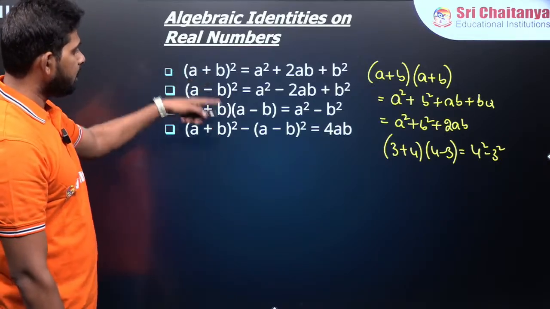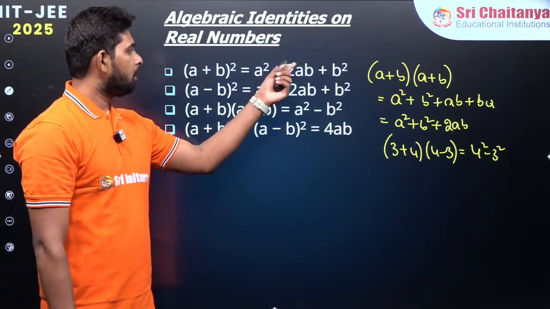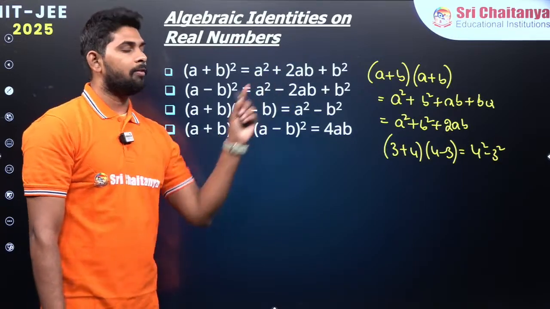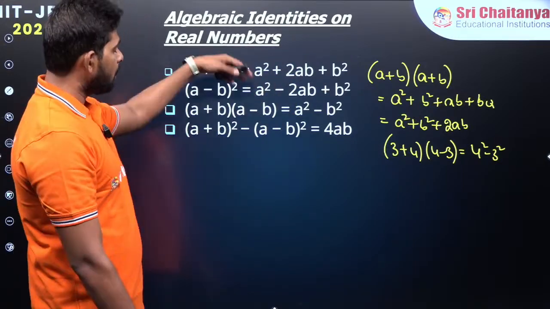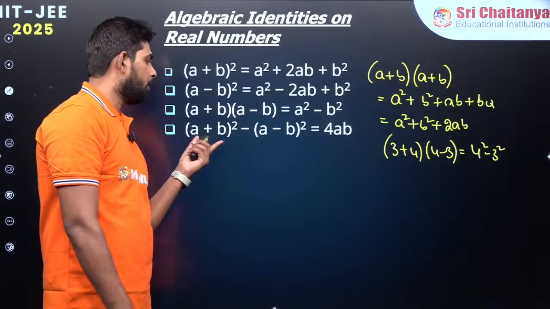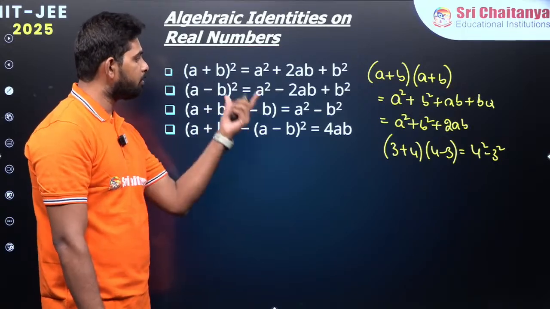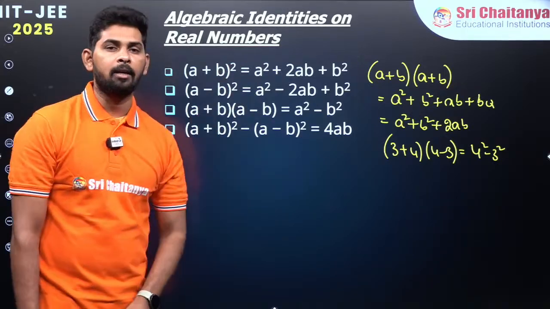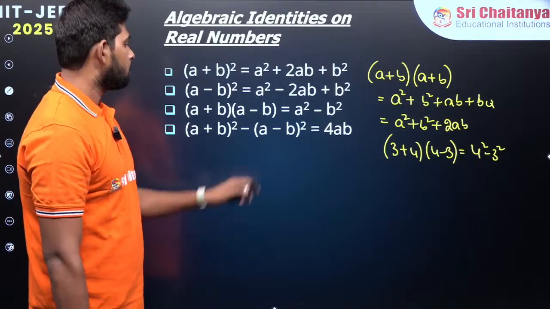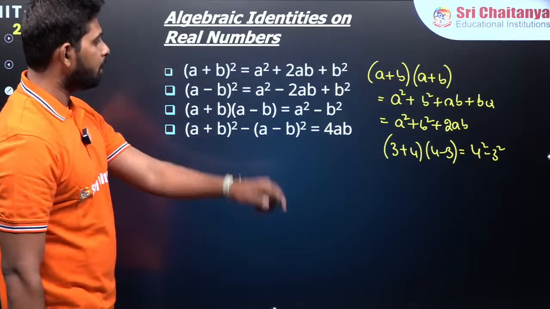Adding these two, you can see 2ab gets cancelled, and you are left with 2 into a square plus b square. If you take the difference of these two, a plus b whole square minus a minus b whole square, you get 4ab, right? So for example, I am going to give a question here.